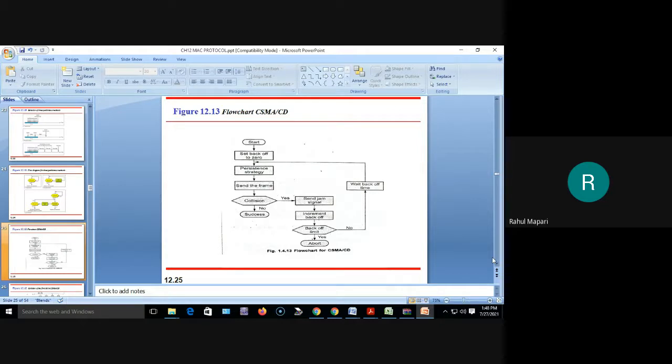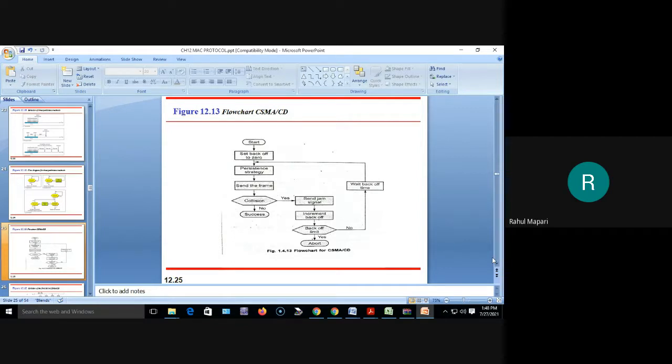Okay, so the summary of this: when a collision is detected by a station, it terminates its transmission. Because of that, the wasted bandwidth can be reduced. And this approach is called CSMA-CD, carrier sense multiple access with collision detection. When a collision is detected, the station terminates its transmission. Because of that, the wasted bandwidth gets reduced.